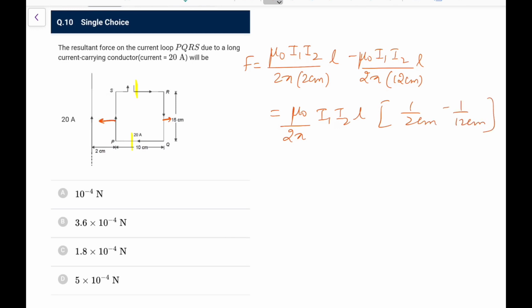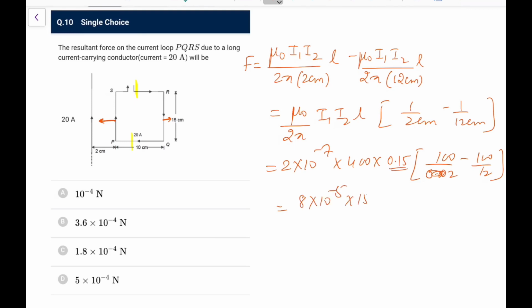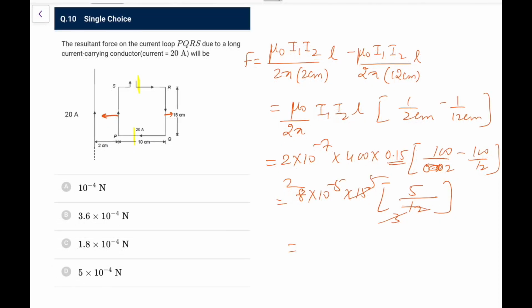Now putting it in SI units, mu naught by 2 pi is 2 into 10 to the power minus 7. I1 I2 is 20 into 20, that is 400. Length is 0.15. This is 0.02, or write it as 100 by 2, that is better, 100 by 12. This 100 will also come, so let it be 15, and this becomes 8 into 10 to the power minus 5. This becomes 15 times 1 by 2 minus 1 by 12, that is 6 minus 1, that is 5 by 12. This is 2, this is 3, this is 5. So 5 5s are 25 into 2, 50 into 10 to the power minus 5 Newton. So that is 5 into 10 to the power minus 4 Newton. So go for option D.